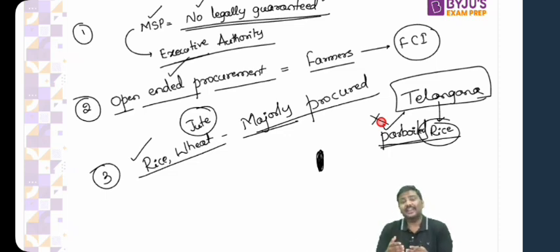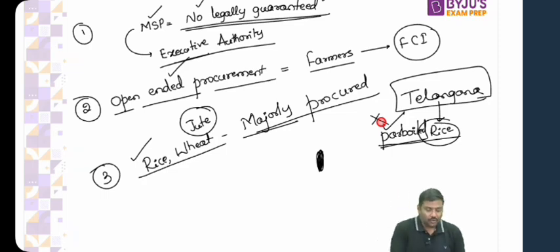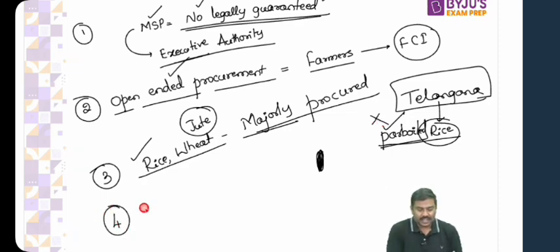Remember this. And did the center end up procuring it? Absolutely no. The state government ended up procuring it. So that is very important. Please remember, the central government should have the requirement. Only then will they procure the food grains. And the fourth very important point here. Most of the procurement that is done by the government is done in surplus states. It is done in surplus states.